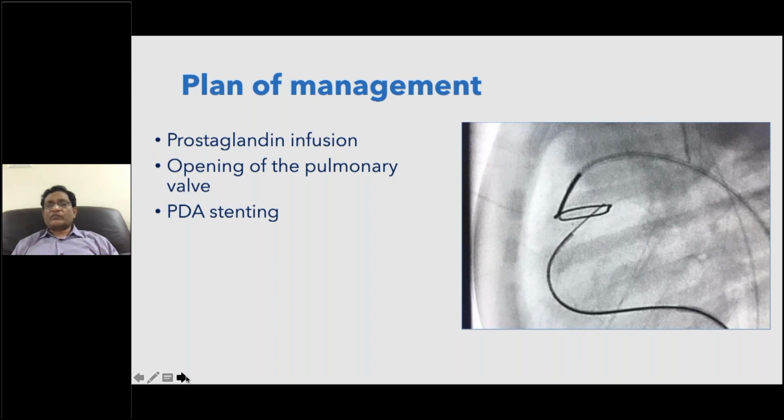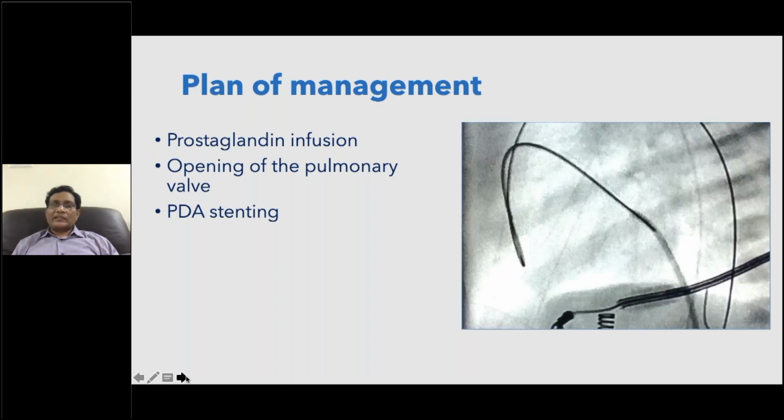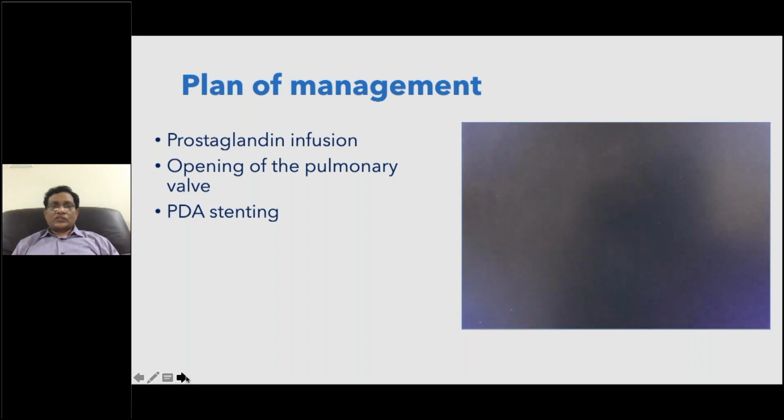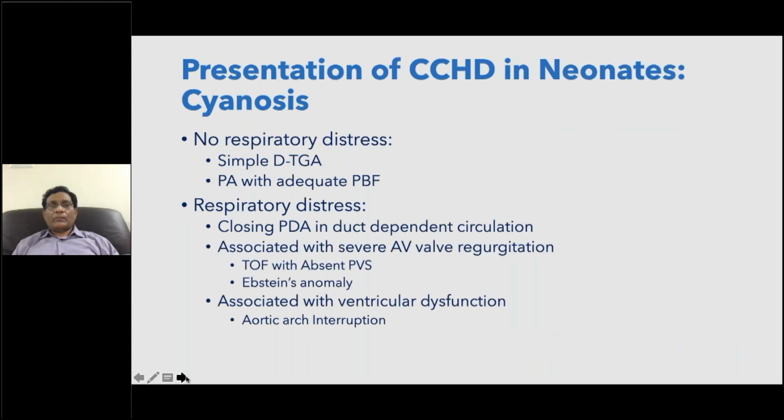We get a lot of patients from Nanded, and one of my friends, Dr. Deepak, is a pediatric cardiologist. He also actually sends us a lot of these patients. We work as a team in our department.